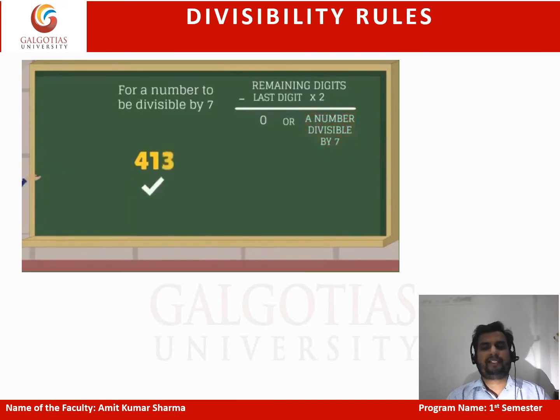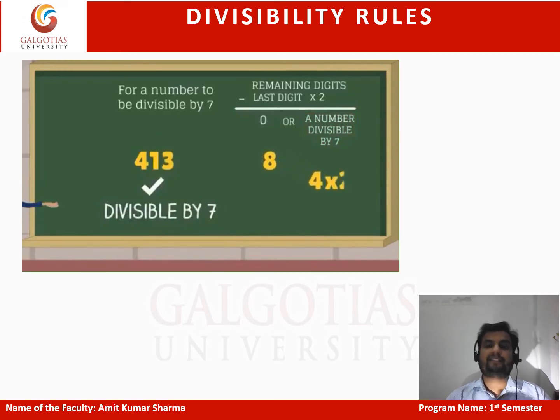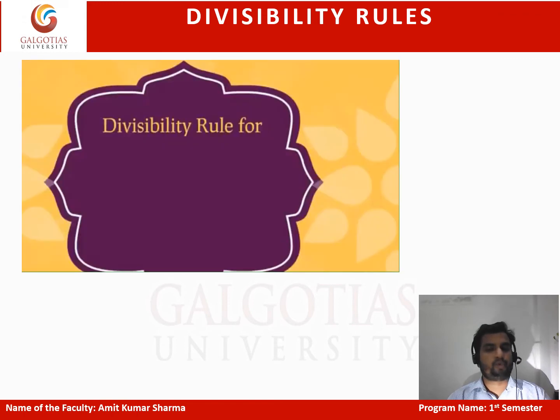If there is one more number, we take 84. Multiply the last digit by 2, it becomes 8, and subtract from the remaining digit, which is 8. The result is 0. So it is also divisible by 7. This is the divisibility rule for 7.